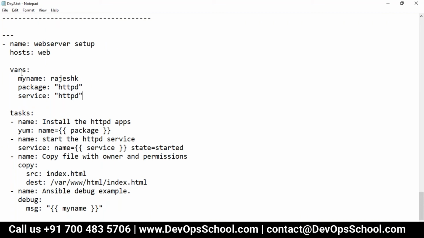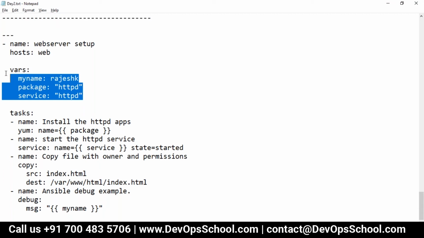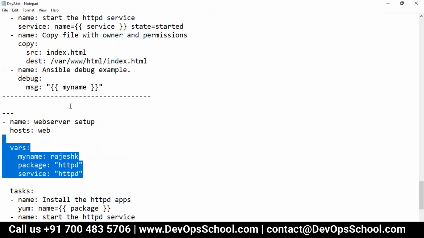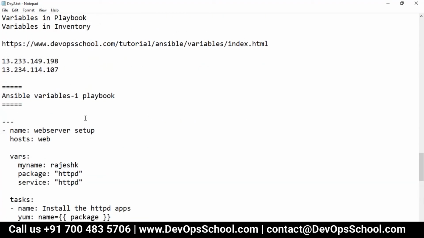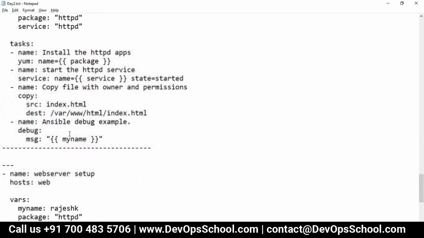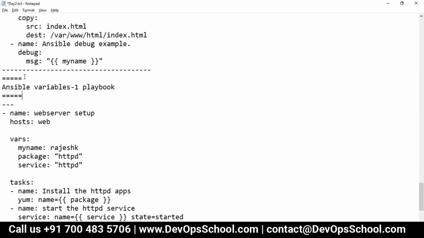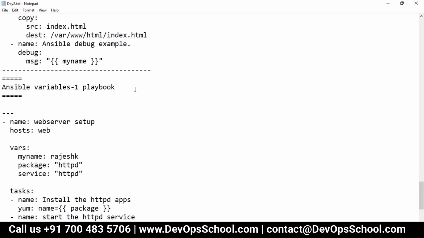And the second one is a separate file. Can we have the variables in a separate file? Yes. So here I taught you variables in a playbook, but this time, variables in an external file. So, Ansible variables in an external file.